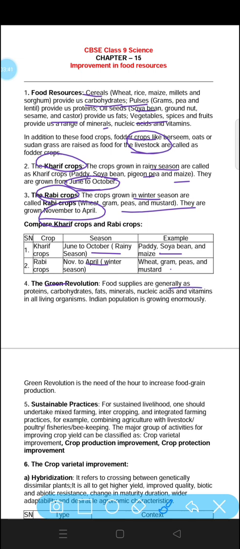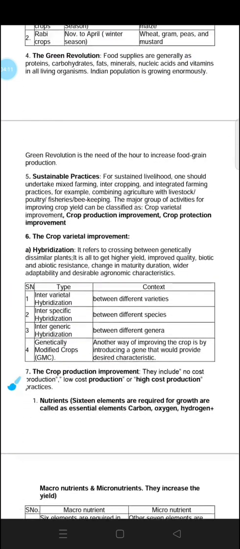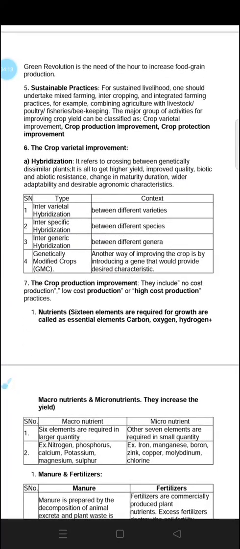Food supplies are generally proteins, carbohydrates, fats, minerals, nucleic acids, vitamins in all living organisms. The Indian population is growing enormously. Enormously means it is growing at a very fast rate, and the green revolution is the need of the hour to increase food grain production. For feeding the increasing population of India, we need to grow more and more food so that we can fulfil the needs of the increasing population.